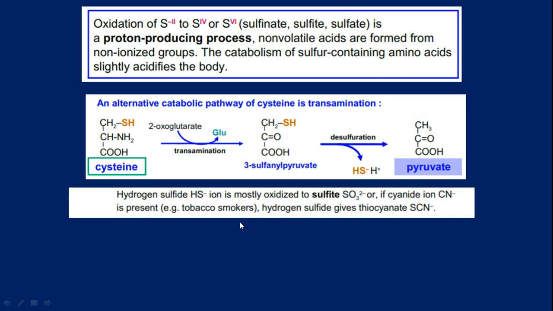This hydrogen sulfide ion is mostly oxidized to sulfite, or if cyanide ion, CN minus, is present in the plasma, like in case of smoking or those working in stressful conditions, then hydrogen sulfide reacts with it and gives us thiocyanate ion.